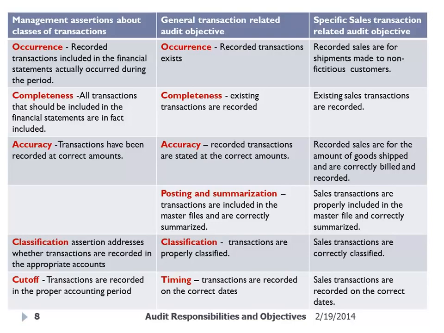The only difference between the two is that the ASB breaks out the assertions in more detail. So they break out the assertions in terms of categories of assertions, whereas the PCAOB doesn't. They just lump them all together. So for our purposes, for this class, I want you to concentrate on the ASB assertions in the way that the ASB presents the assertions, which is by category.